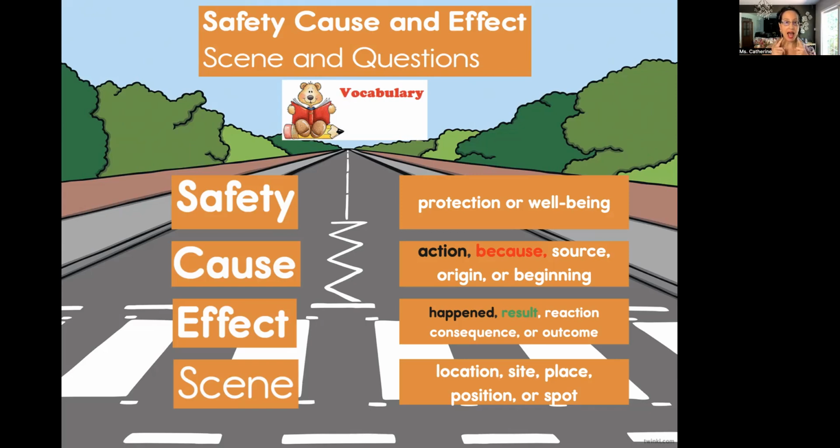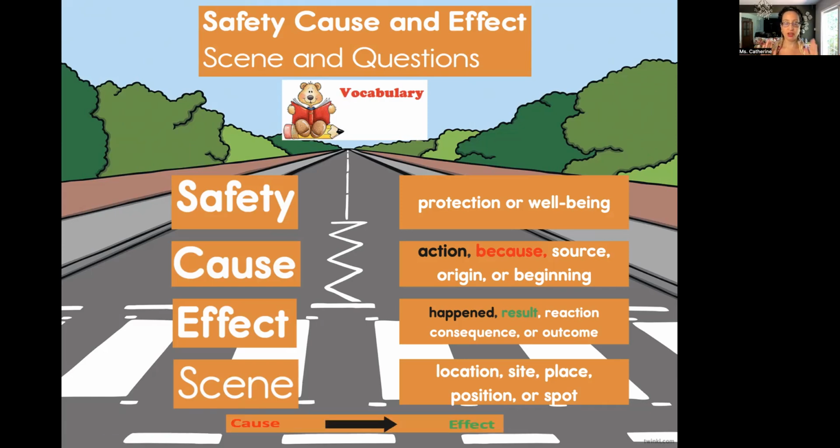Effect, happened, result, reaction, consequence, or outcome. Scene, location. Sight, not the eyesight. Place, position, or spot. Great job on the vocabulary.